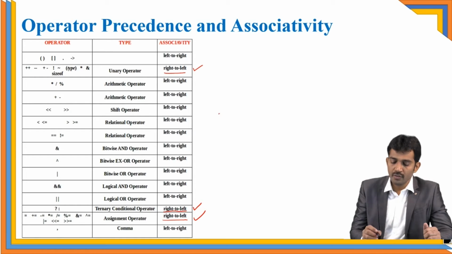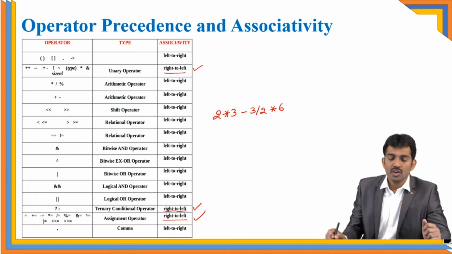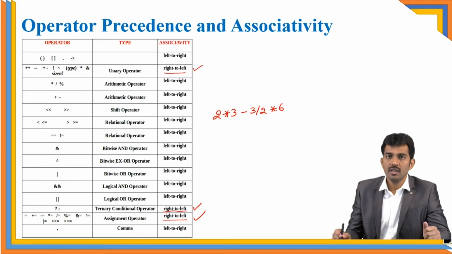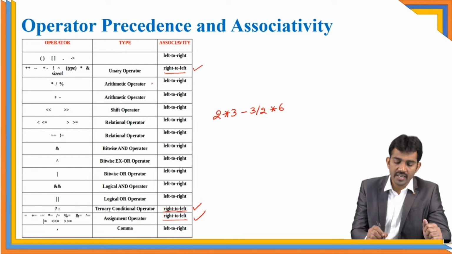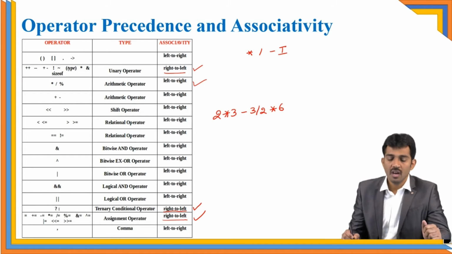Now I'm going to tell you, for example, if you have the expression 2 multiply with 3 minus 3 by 2 multiply with 6, how are we going to perform this expression? If you observe clearly, here you may observe star, minus, division and star operators. First, you need to find which has the highest precedence. Star and division have the highest precedence.